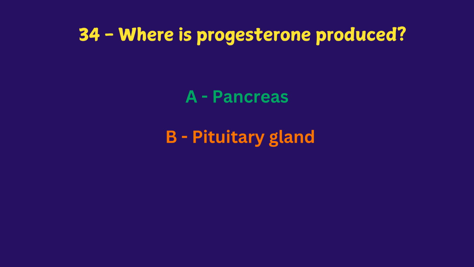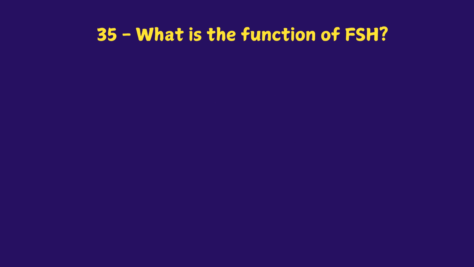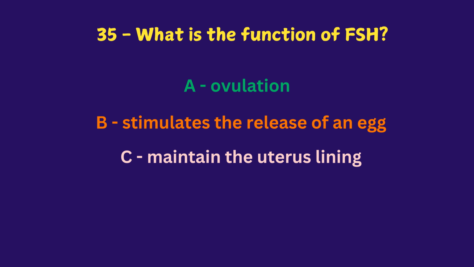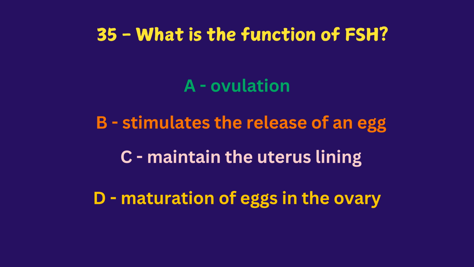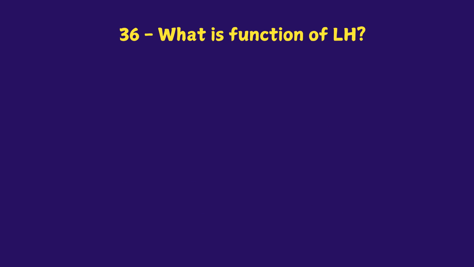Pancreas, pituitary gland, stomach, ovaries. The answer is ovaries. What is the function of FSH? Ovulation, stimulates the release of an egg, maintain the uterus lining, maturation of eggs in the ovary. Maturation of eggs.